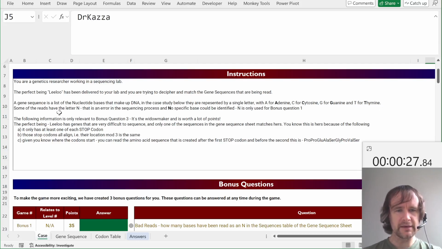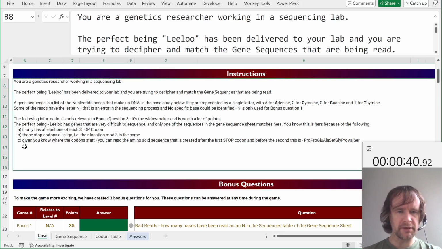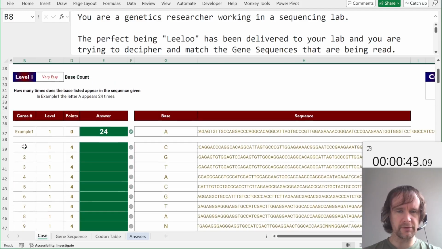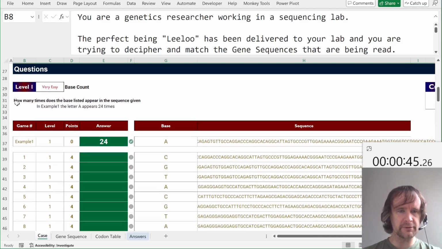Some of the reads have the letter N. That's an error in the sequencing process, and no specific base could be identified. That's only used for bonus question 1. The following information is only relevant to bonus question 3, so we'll come back to that when we get to bonus question 3. I'm going to skip the bonuses altogether and start with the base count.